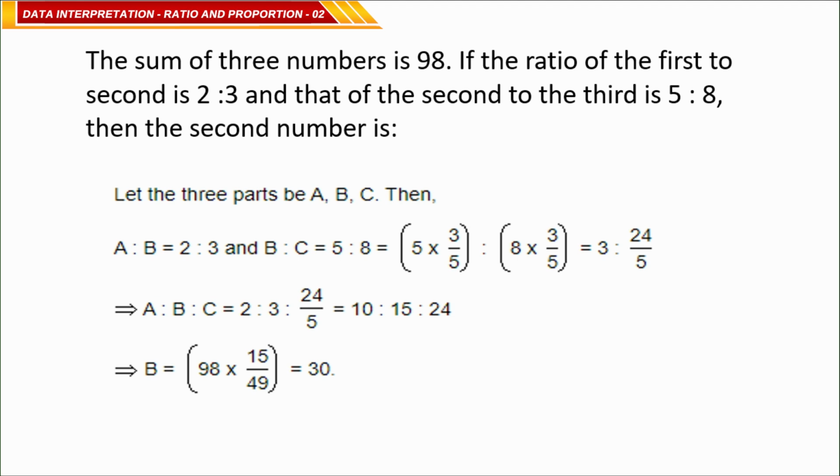Because we don't know the three numbers, say A, B and C. The ratio of the first to second is 2:3, means A:B is equal to 2:3 is given, and second to third is 5:8, means B:C is equal to 5:8. A:B is 2:3, B:C is 5:8. Then you have to find the B value.